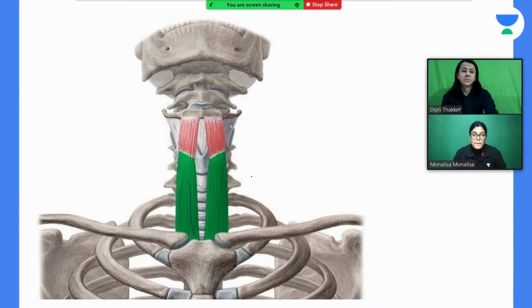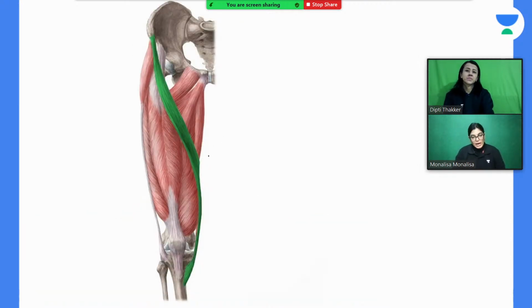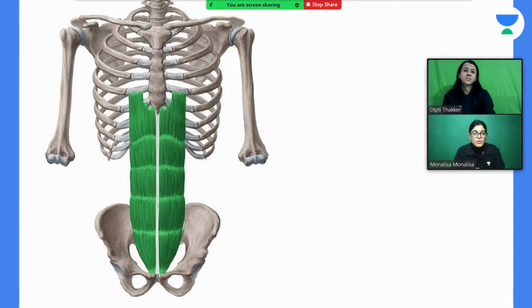Moving to the next diagram. See here, can you see the other green colored muscle? What is its appearance? Is it belt like? Yes. So this is the sartorius muscle, the tailor's muscle. We have already talked about this example. This is the sartorius muscle. Next to it, we will see the other one. This is the anterior six-pack muscle, that is rectus abdominis muscle. Okay, moving to the next.